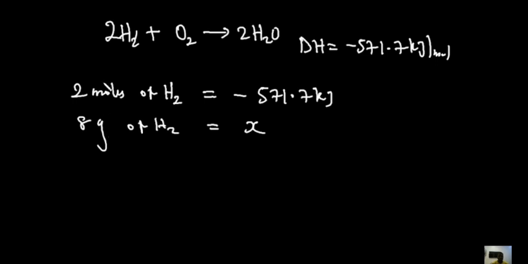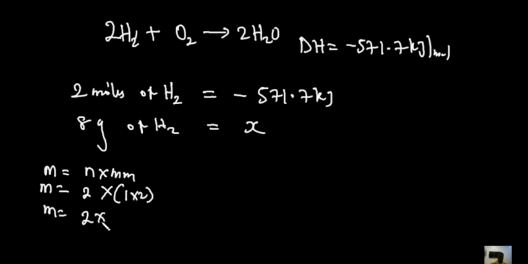First of all, we need to use stoichiometry to convert these two things to the same units. So how do we do that? Mass is equal to number of moles times molar mass. So let's convert this number of moles to mass. The number of moles here is 2, multiplied by the molar mass of hydrogen. Hydrogen has an atomic mass of 1. Since there are 2 atoms, it will be 1 times 2. So the mass of 2 moles of hydrogen will be 2 times 2, and that is 4 grams.